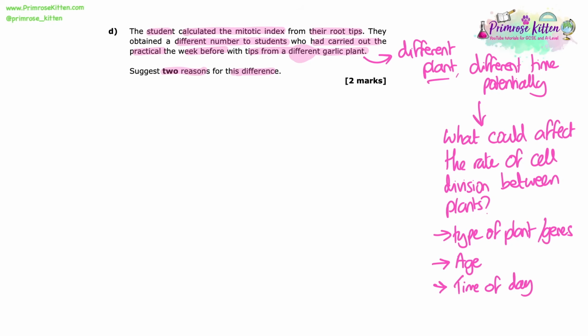As we said, they could have done the practical at a different time of day, and that can make a difference to the rate of growth because they'll grow at different times of the day, especially depending on light levels. So there's also other growth conditions if you think about the fact that garlics could be grown differently, so anything that could affect growth rate, you can use some of those abiotic conditions as well.